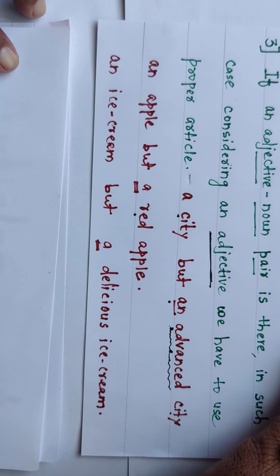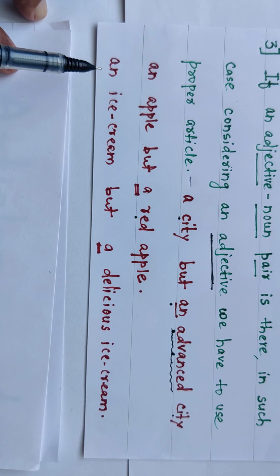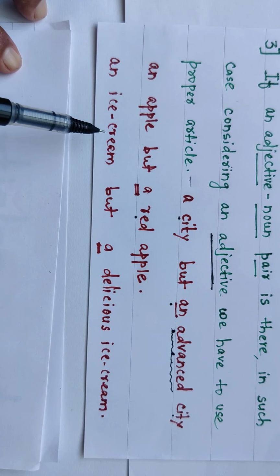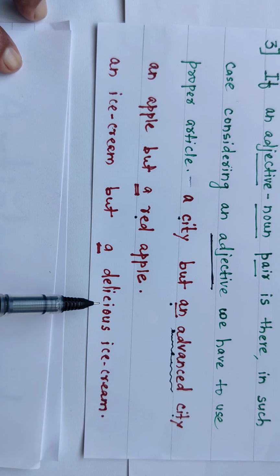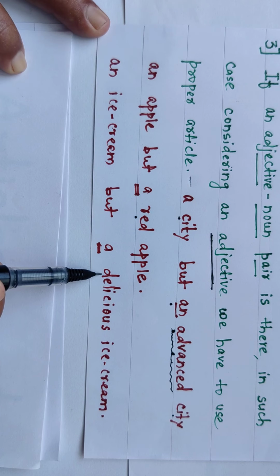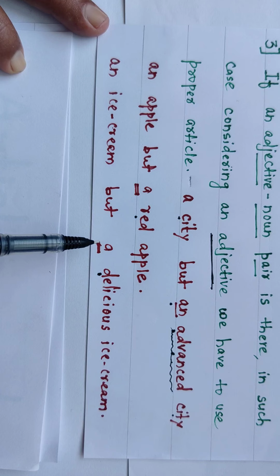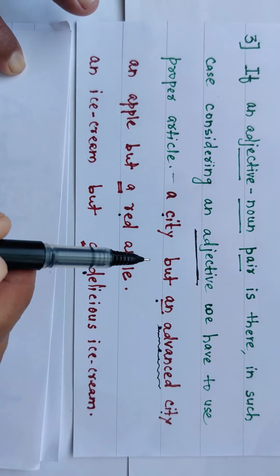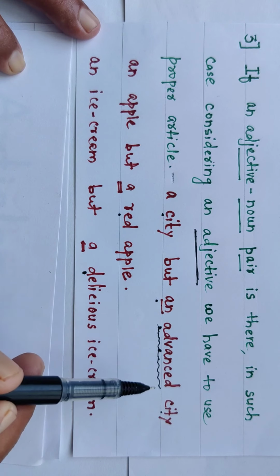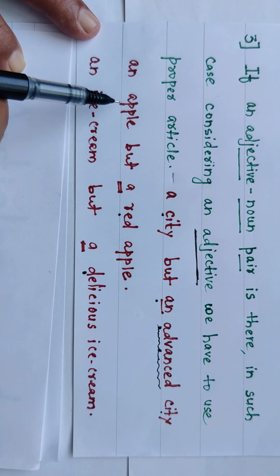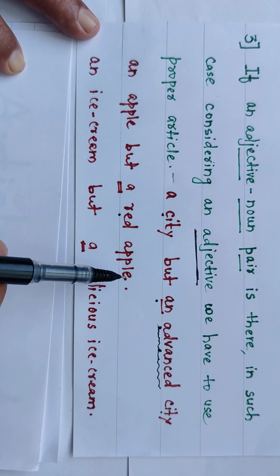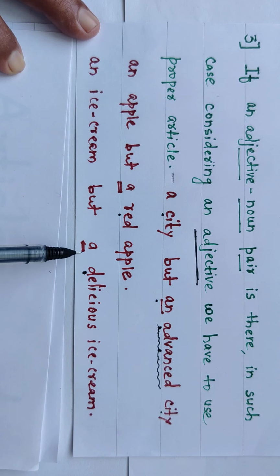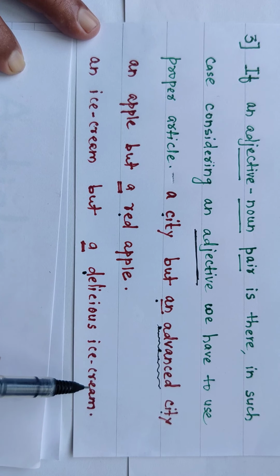Understand? Just another example. Look here. Generally we say an ice cream, but when ice cream comes with the adjective delicious, at that time we have to focus on delicious, a D consonant sound, therefore we are going to put A before it: a delicious ice cream. So a city, but an advanced city. An apple, but a red apple. An ice cream, but a delicious ice cream.